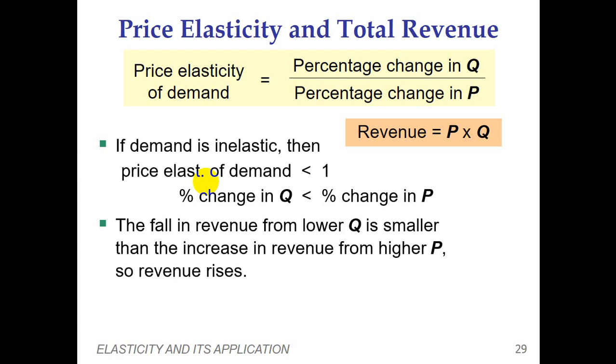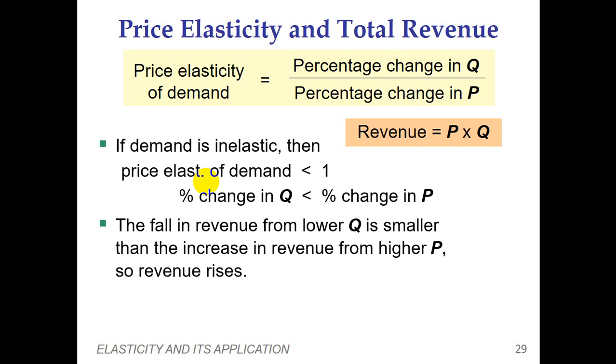So those sellers producing goods that have the characteristics of inelastic demand are in a position to exploit the consumer by increasing the prices, because consumers are not in a position to decrease the quantity demanded extensively. So the decrease in quantity demanded is lower than the increase in prices.